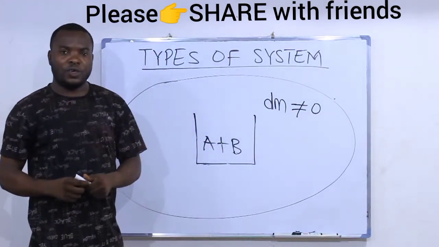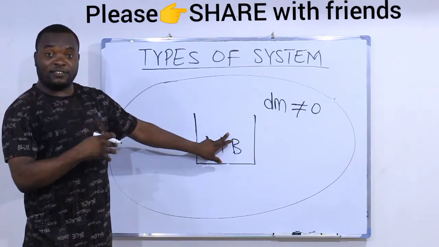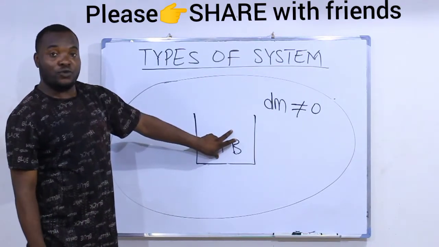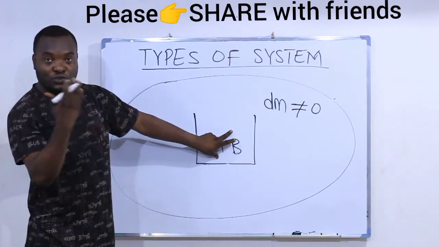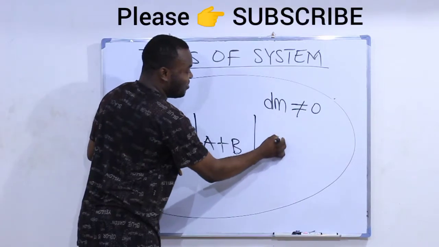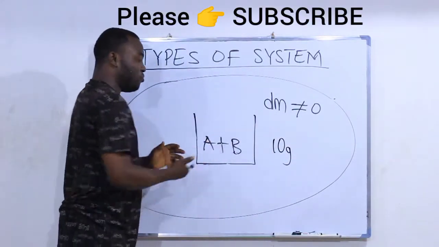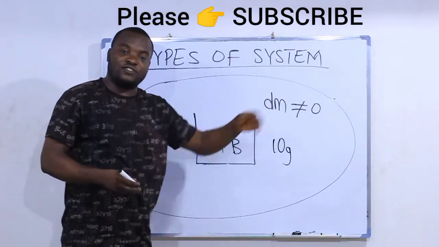Why do we say so? Let's take, for instance, the quantity of meat you started with while making your stew or soup. The quantity of meat you added was 10 grams of meat, for instance, and you left it open. You left the kitchen.